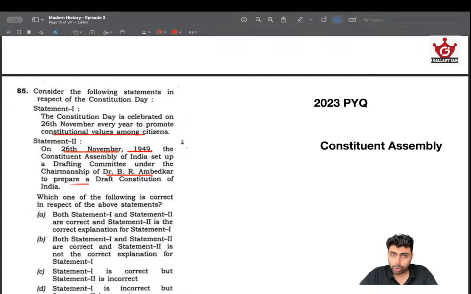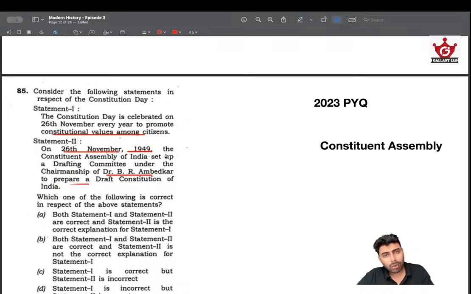And due to ceremonial reasons, despite the fact that we had a working constitution and adopted it on 26 November, it was properly enacted on January 26, 1950, and that's when we became a republic, and that's why we celebrate Republic Day. And why did we choose 26 January as Republic Day? Because it was to honor the previous Purna Swaraj resolution in the Lahore session of 1929, where 26 January was chosen as Independence Day.